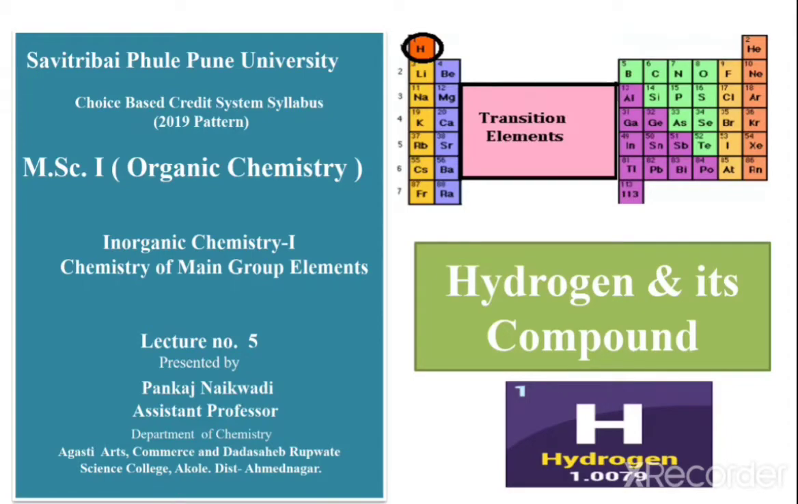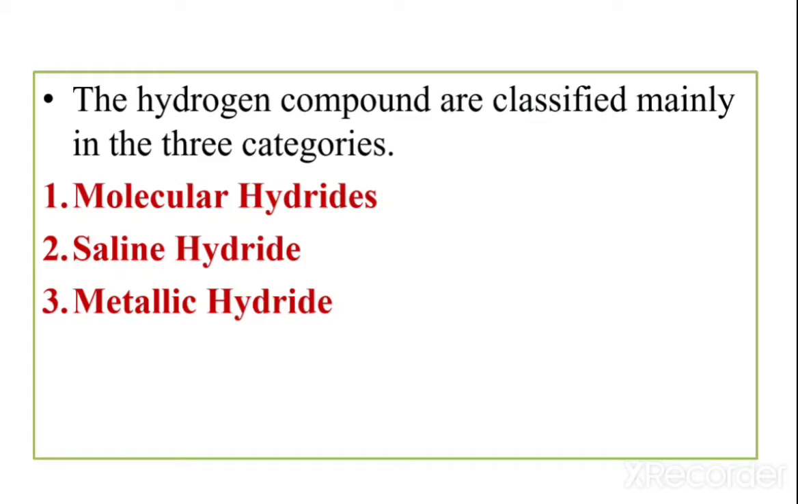Friends, in the previous lecture we discussed the molecular hydride and saline hydride. The molecular hydride is classified into electron-rich hydride, electron-deficient hydride and electron-precise hydride. And we covered the molecular hydride and saline hydride. In today's lecture we will start the metallic hydride.